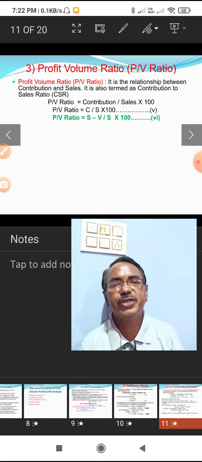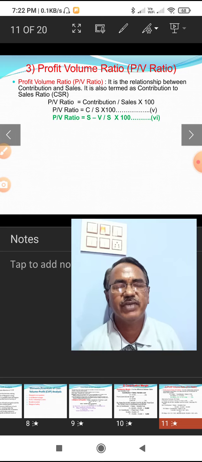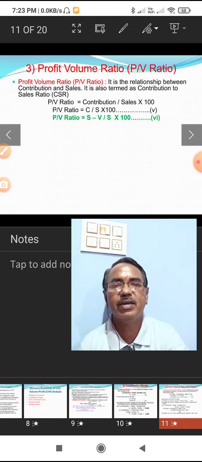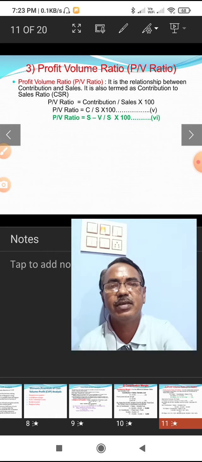You know the contribution. What is contribution? Sales minus variable cost is contribution. This is taken as a numerator, contribution, and a denominator, sales, into 100. The PV ratio is equal to sales minus variable cost by sales into 100. This is another formula.